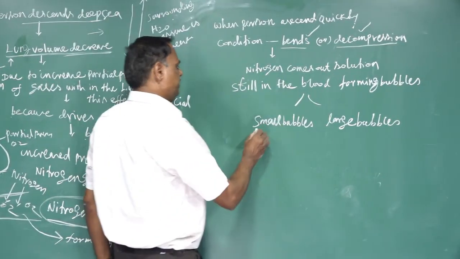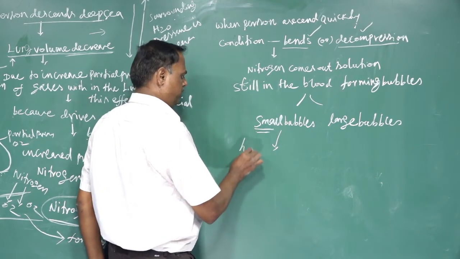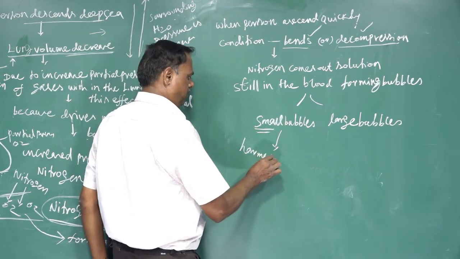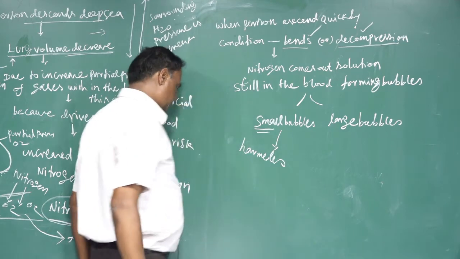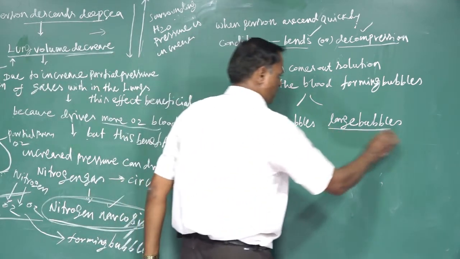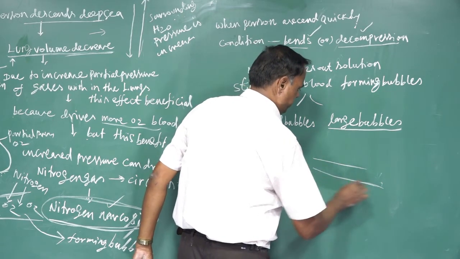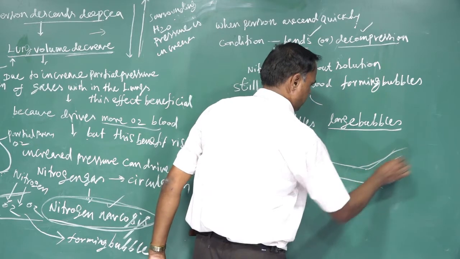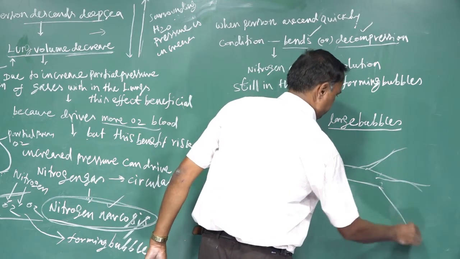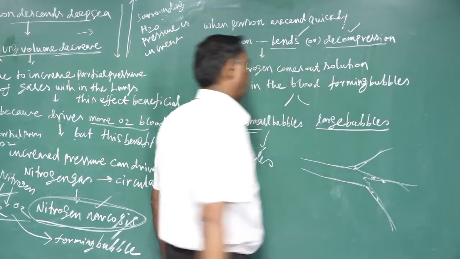If the bubbles are small, they are harmless, with no harmful effect to the body. If the bubbles are larger, the larger bubbles sometimes make a blockage in the capillaries and also blood vessels.